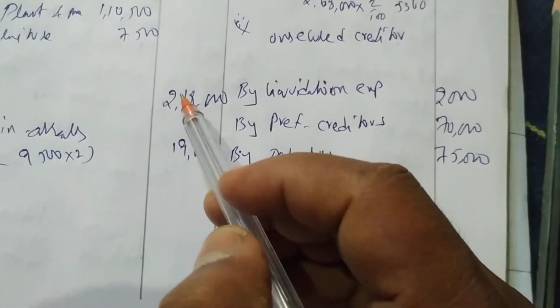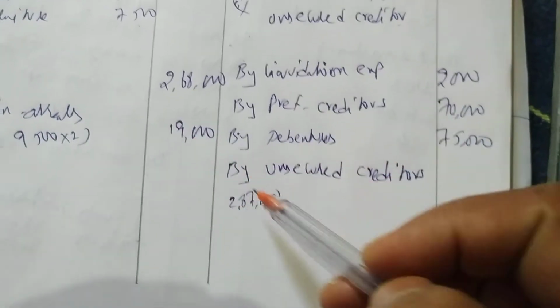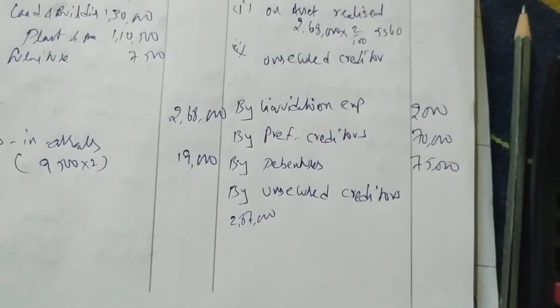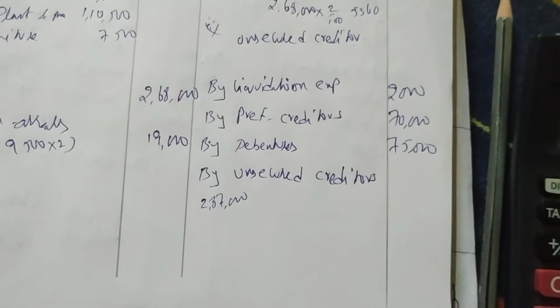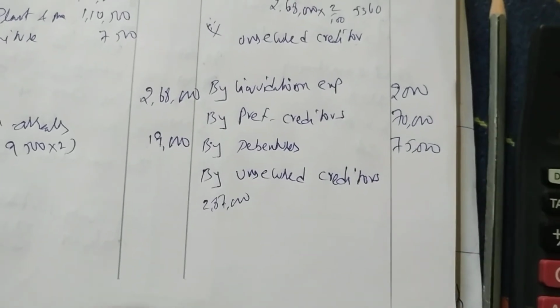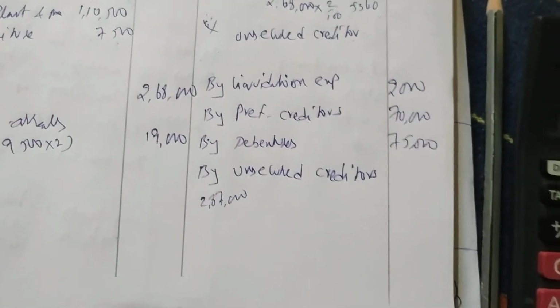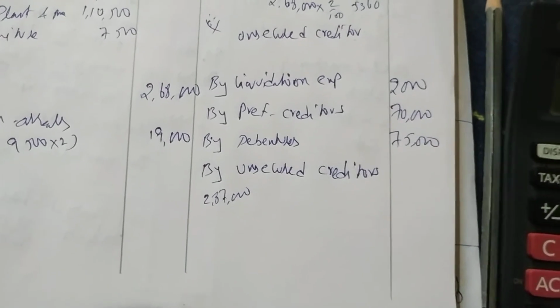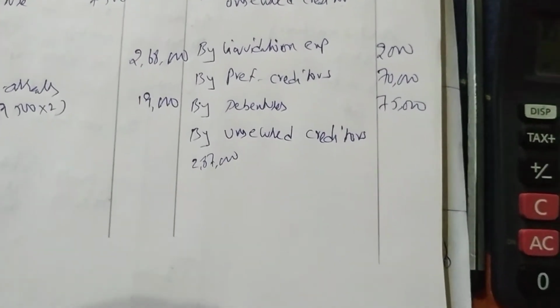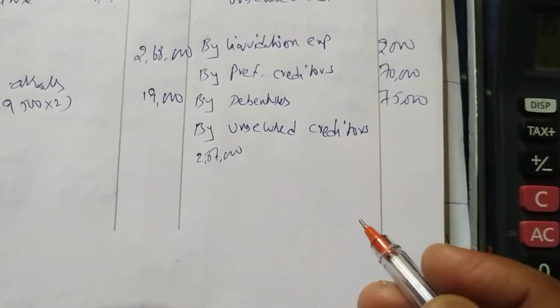How did we get 2,87,000? 2,68,000 plus 19,000 gives 2,87,000. And we have to deduct all of this. Minus 5,360, so we'll do the total: 5,360 plus 2,000 plus 70,000 plus 75,000. So we have 1,52,360.